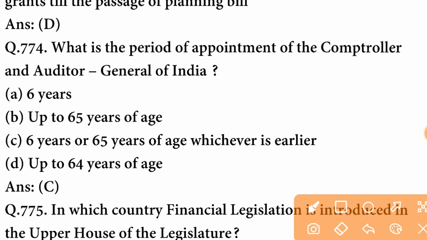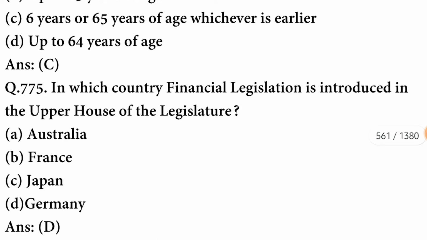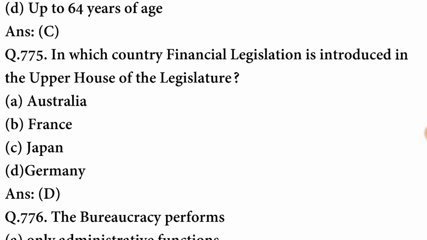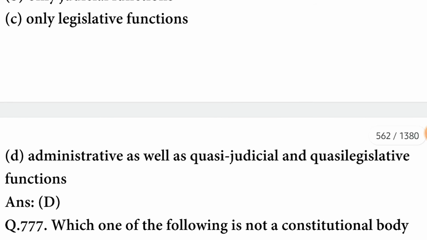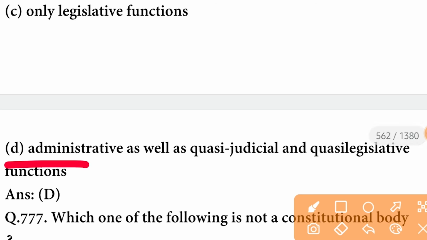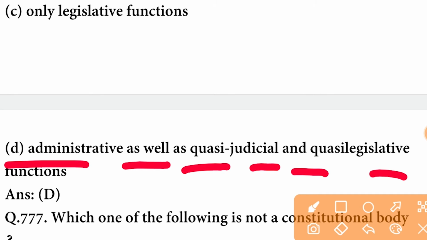The period is 6 years or 65 years of age, whichever is earlier. C option is correct. In which country is financial legislation introduced in the upper house of the legislature? The country is Germany. The bureaucracy performs administrative as well as quasi-judicial and quasi-legislative functions.